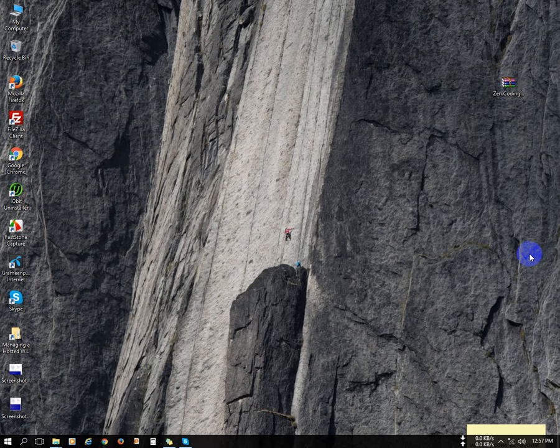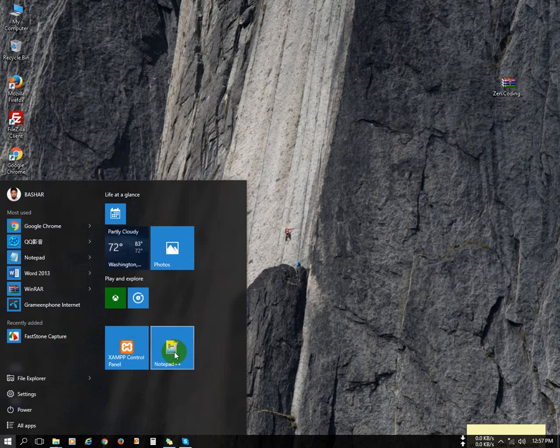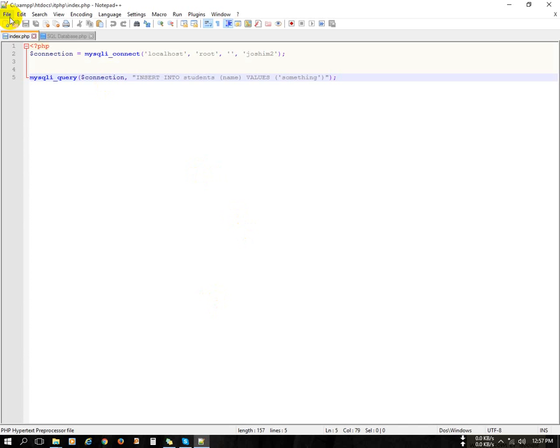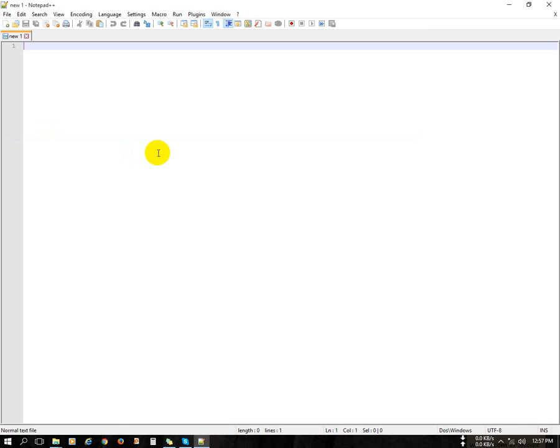And today I will teach you how to install Zen Coding in your Notepad++. We have already installed it on the latest version of Notepad++. This is our Notepad++.